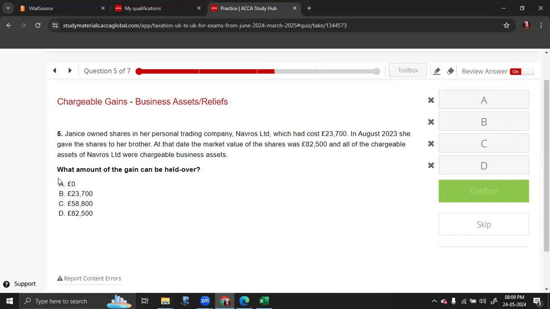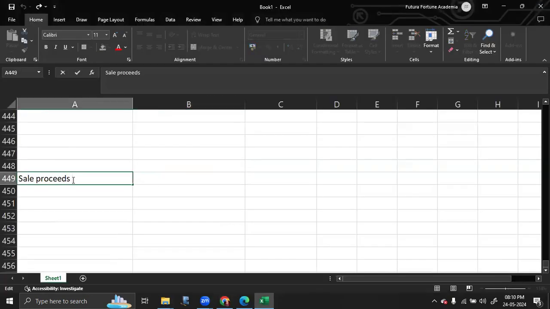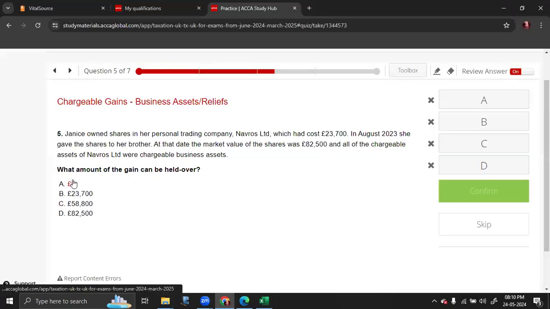Sale proceeds is equal to, it's deemed proceeds because it is market value. Why? Because it is given to connected parties. So you have to take the deemed proceeds here. Market value at the time of disposal, which is equal to 82,500.